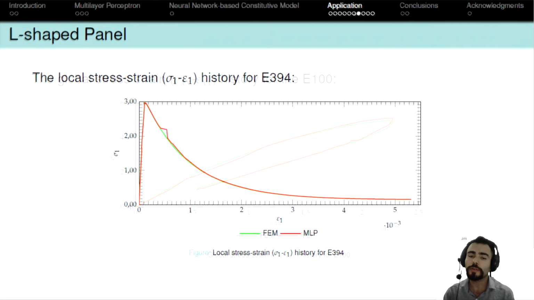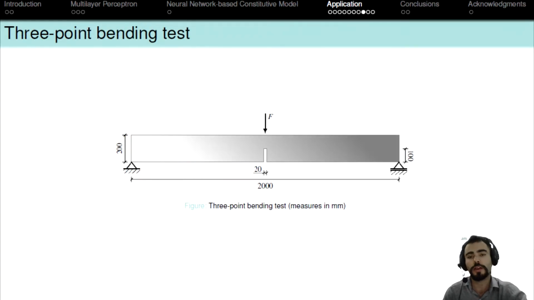The following figure presents the local stress-strain history for the element 394, both showing the multilayer perceptron performance compared with finite element results. It can be observed that there was a satisfactory agreement between the curves obtained through the finite element method and the curves obtained through the multilayer perceptron. The network was able to learn precisely the unload situation of the former element and the softening behavior of the latter. After that, the same neural network constitutive model was used to predict the stress status at the integration points of a three-point bending test model with the same Mazars constitutive properties.